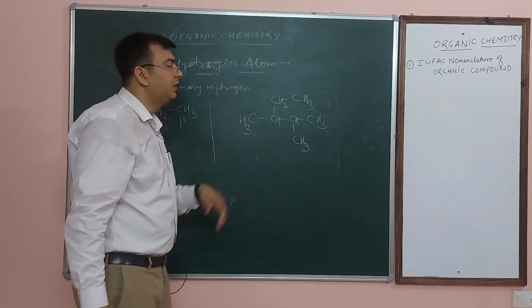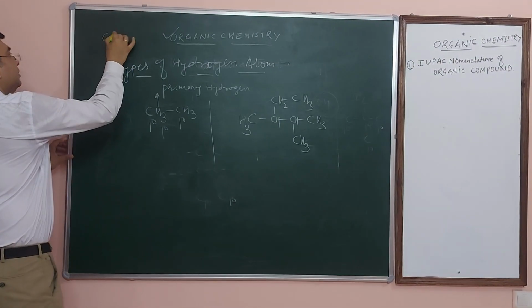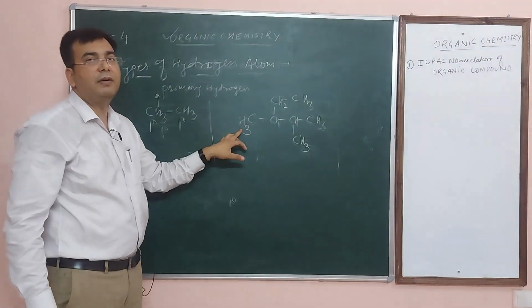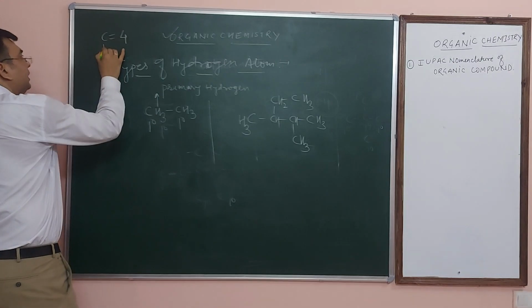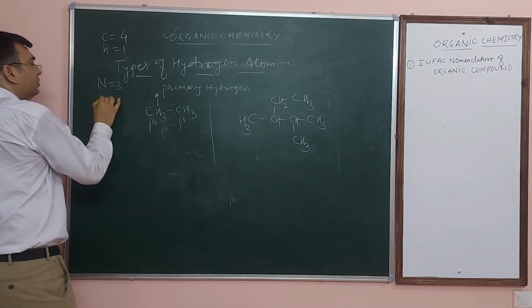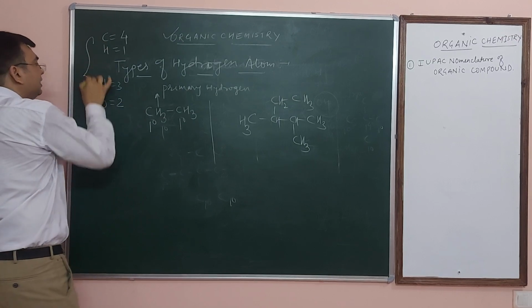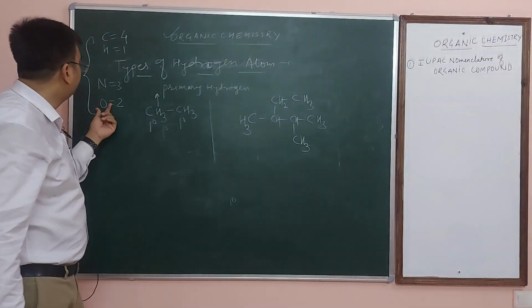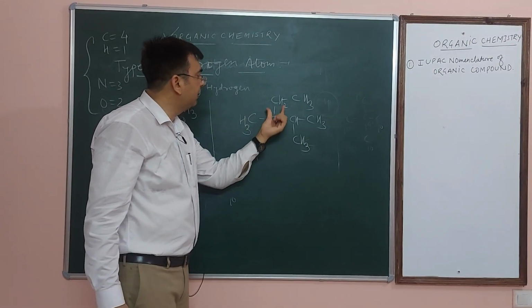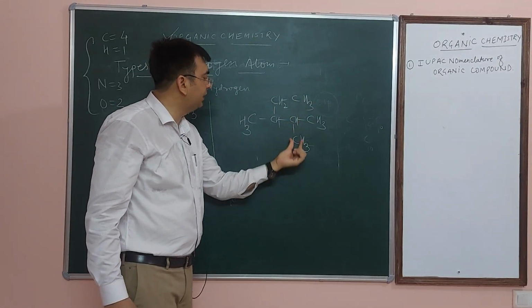This valency of carbon, you all know that carbon valency is 4. So if I have written carbon, it means 3 valencies are satisfied by the hydrogen. Hydrogen valency is 1, nitrogen valency is 3, oxygen valency is 2. So this is the general valency of the atoms which are present in organic compounds. So here you see CH3, CH, CH2, CH3, CH, CH3.